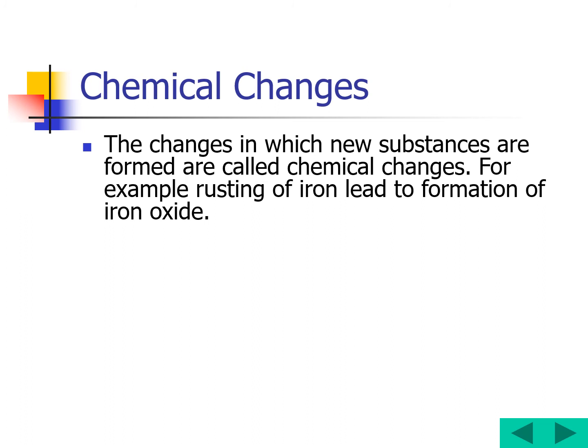Initially it is at the stage of Fe, and it reacts with oxygen in the presence of water vapor, that means the humidity.